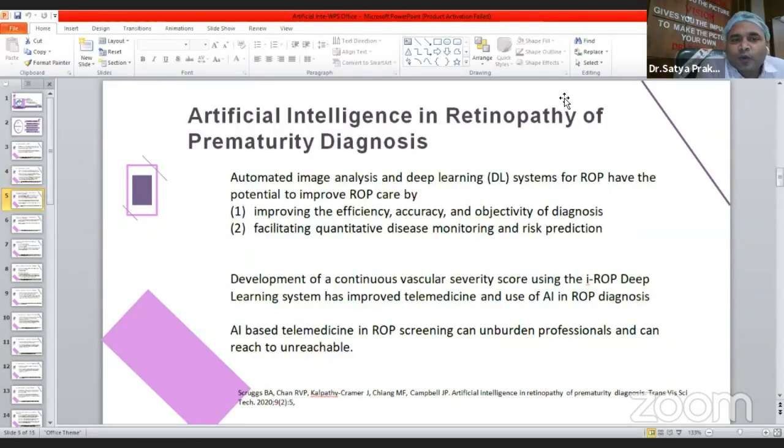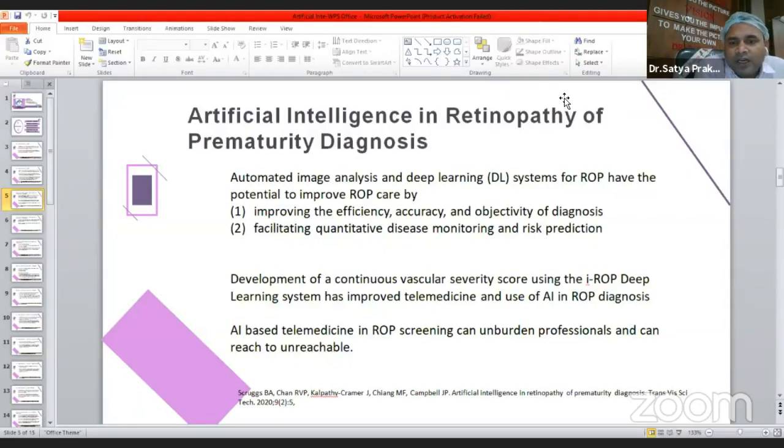Artificial intelligence in ROP is also becoming a newer modality to correctly screen and diagnose ROP. It is automated image analysis and a deep learning system for ROP, and it has the potential to improve ROP care by improving the efficiency, accuracy, and objectivity of diagnosis, facilitating quantitative disease monitoring and risk prediction.